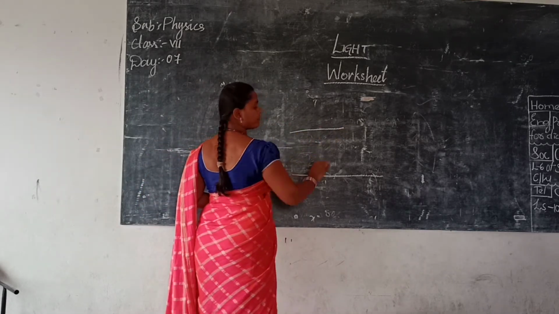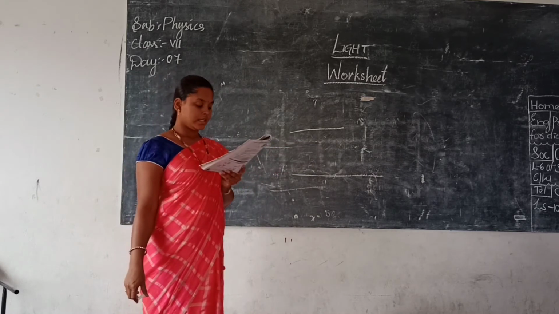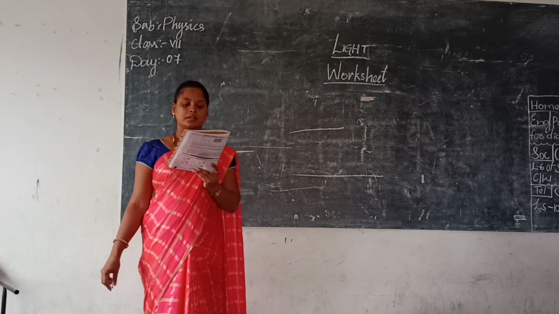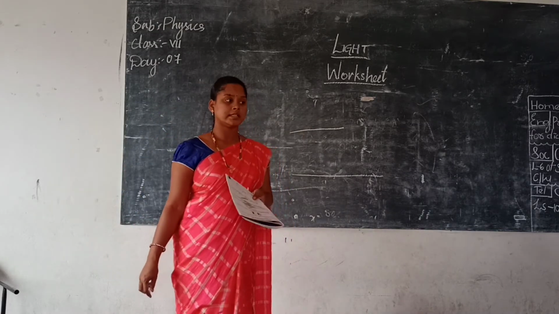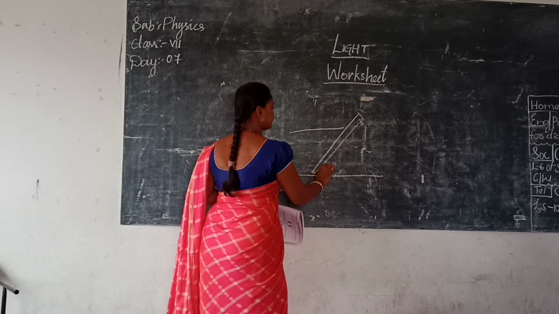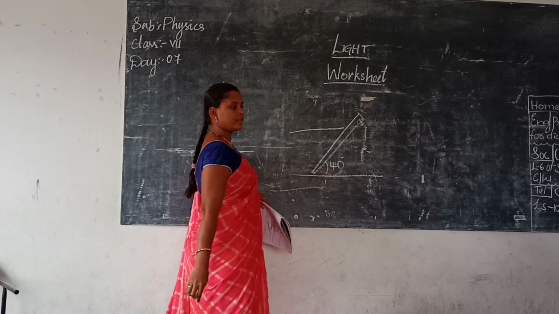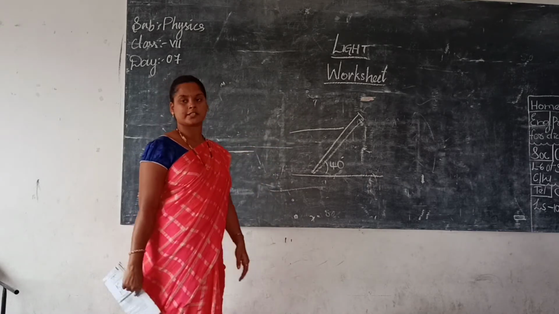So in this way, this is the ray of light. That means the incident ray is incident at a plane mirror which is inclined at an angle of 40 degrees. The mirror is slanted, the incident ray is straight.